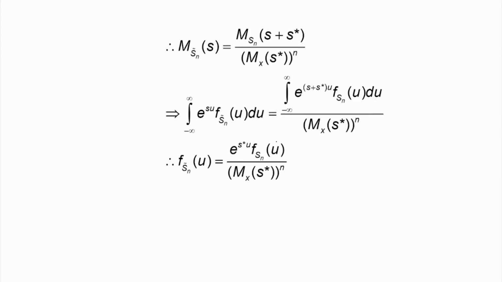We have already established this relationship. So if I apply the definition of MGF, the left hand side quantity will be the integral of e to the power su times f Sn tilde of u du, and the right hand side will be the integral of e to the power S plus S star u times f Sn of u du, divided by this quantity.